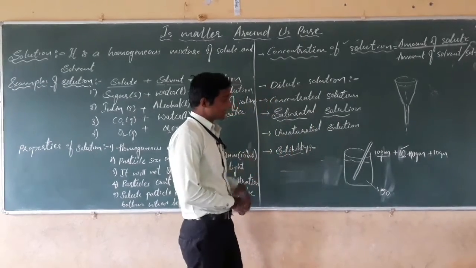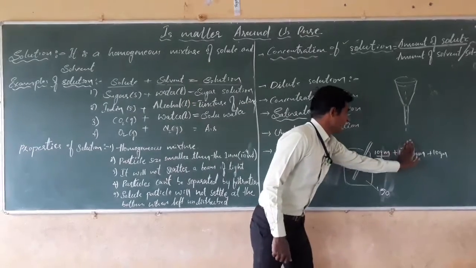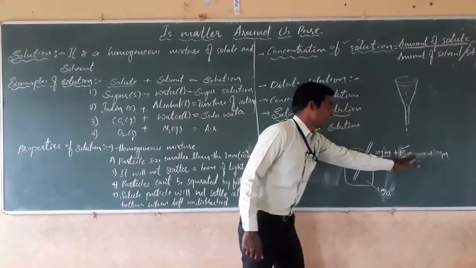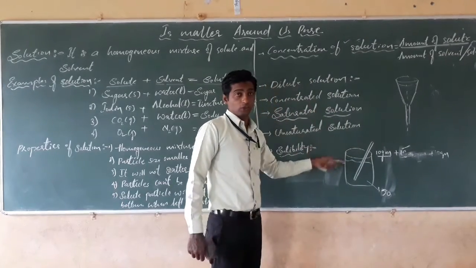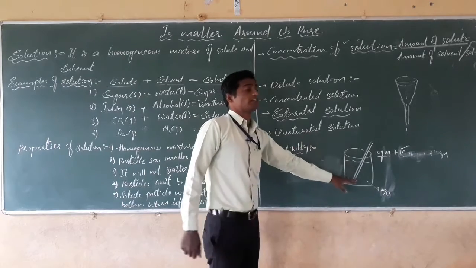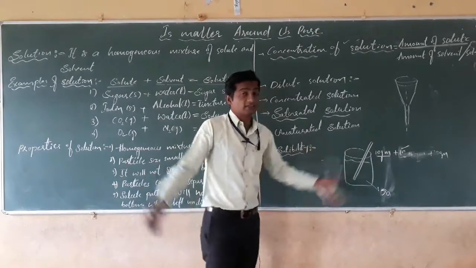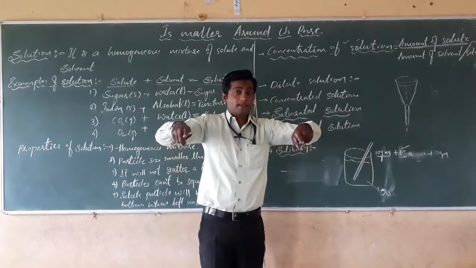Next, unsaturated means, for example, we have added only 10 gram, and its capacity remains to dissolve more solute, say another 20 gram. Such solutions are called unsaturated solutions. Still its capacity to dissolve the solute remains.